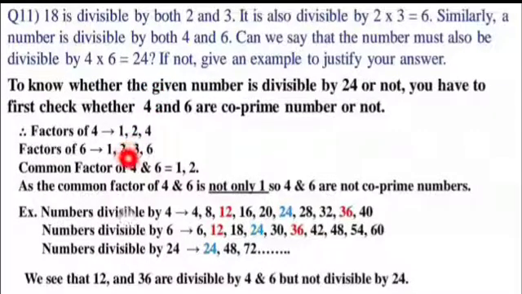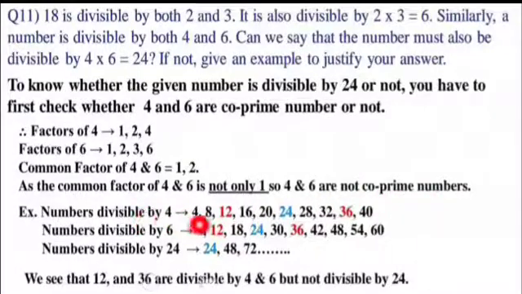So let us list all the factors of 4. 1, 2, 4. Let us list all the factors of 6. 1, 2, 3, 6. Circle. 1, 1 will get circled. 2, 2 will get circled. So what are the common factors? The common factors are 1 and 2. As you know, for co-prime numbers, only and only 1 must be common, none other than 1. But here you have 2. That means the common factor is not only 1. It has 1 and 2 both. So we can say 4 and 6 are not co-prime numbers.